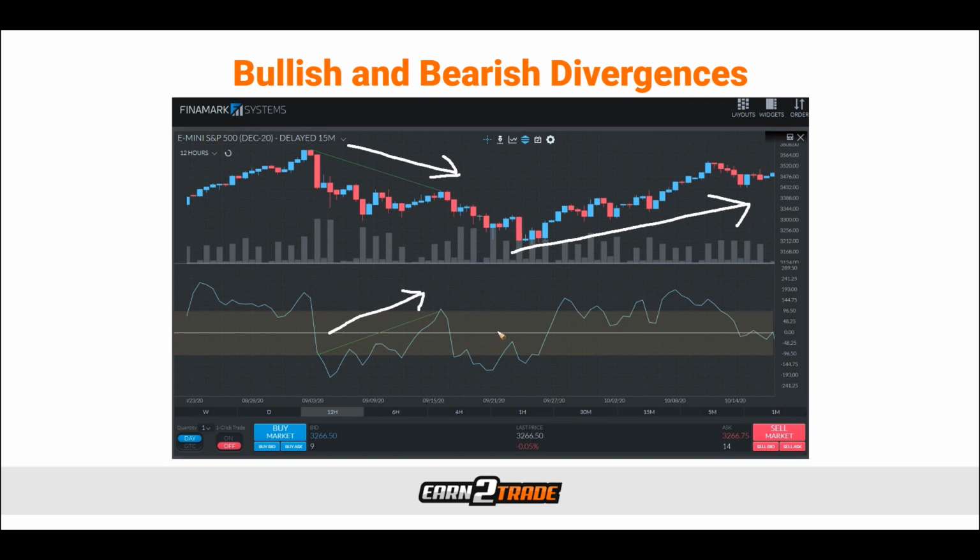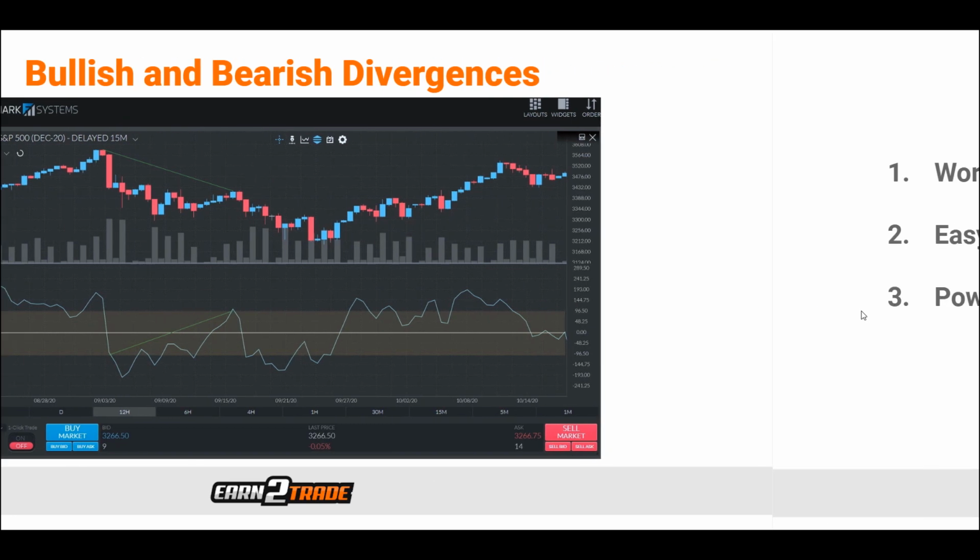Now, it's important to keep in mind that the divergence strategy is not a robust strategy by itself because it never properly identifies an exact entry point. The divergence can last for an extended period of time. Instead, when we notice the divergence, it's important to be aware of it as a foreshadowing of what's to come and make sure that our trading strategies are in line with what is possibly going to happen.